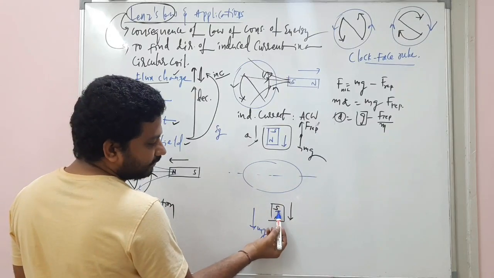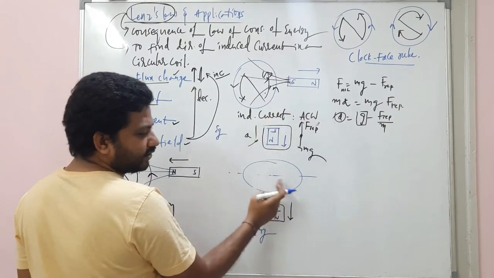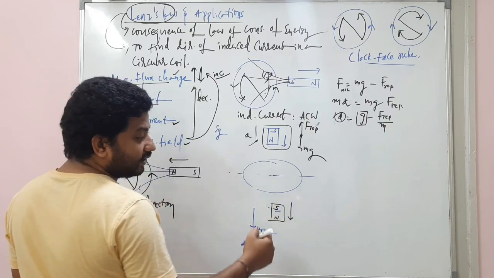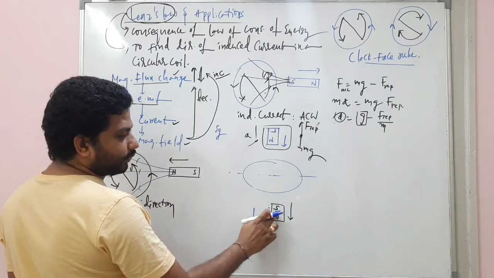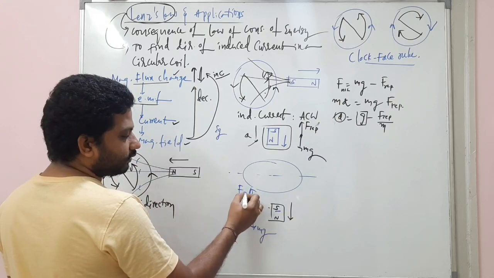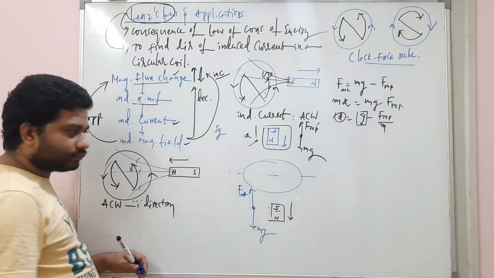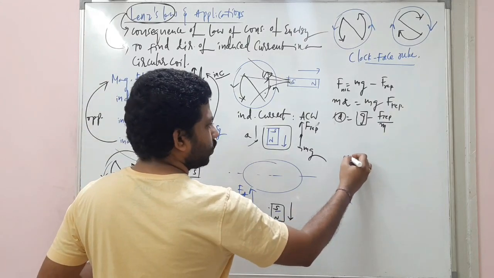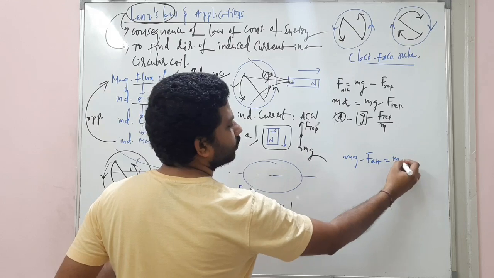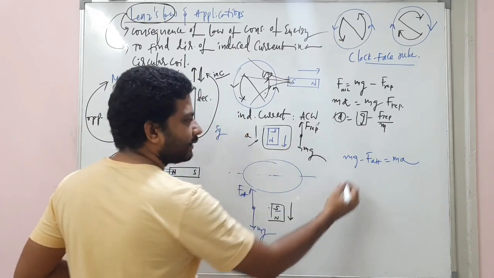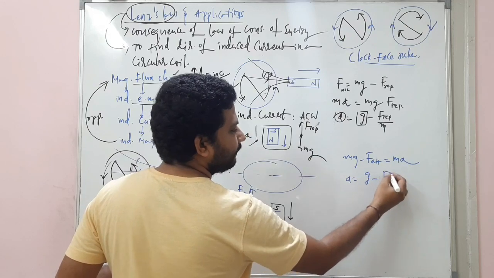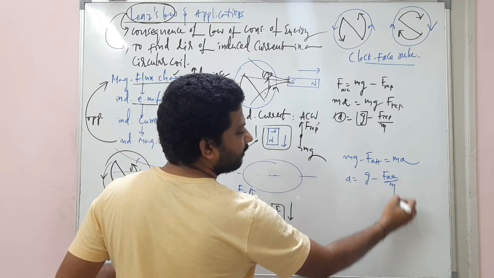This is south. From this end, if you see, or at the coil, there is a north pole developed. The south pole and north pole will attract, right? So this is the attraction force now. Same concept. So mg minus attraction force is equal to ma, the net force. So I can write acceleration is equal to g minus F attraction divided by mass.